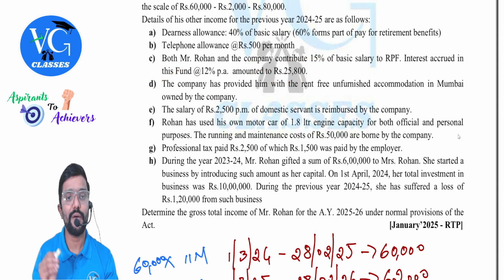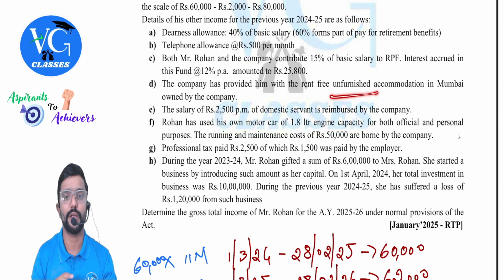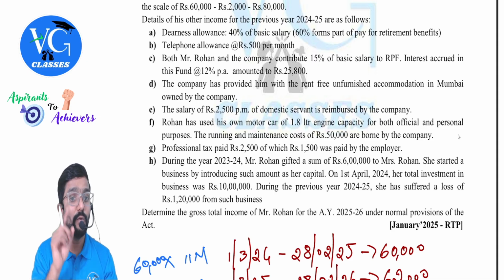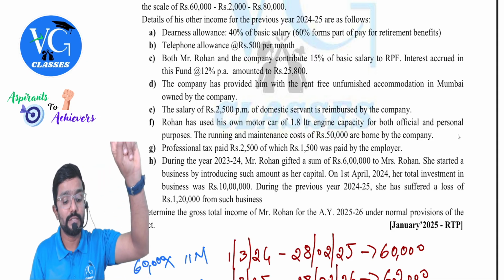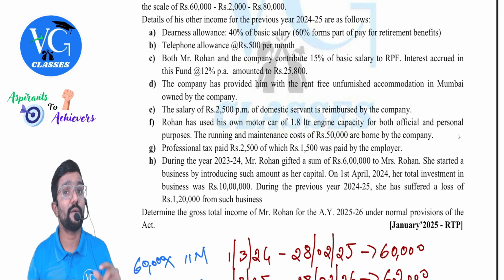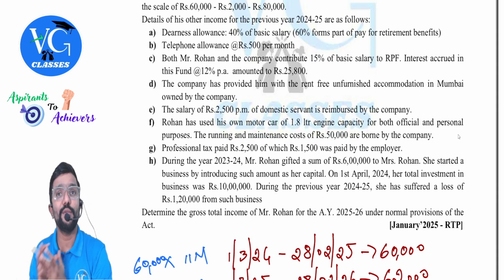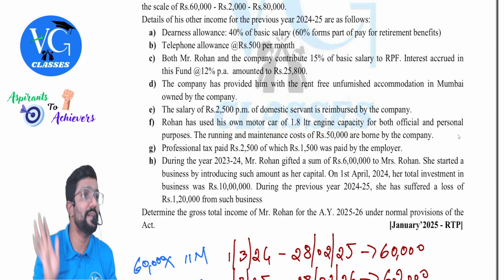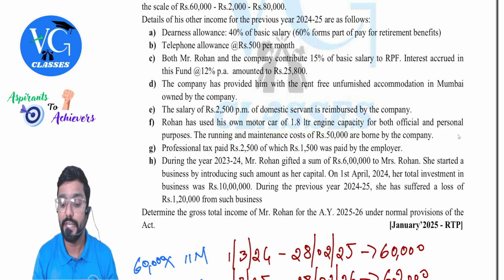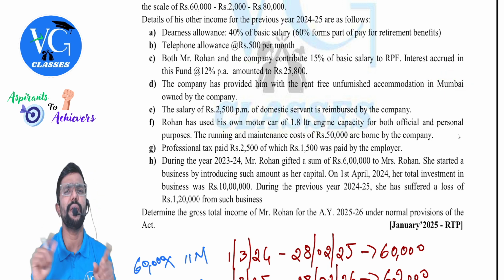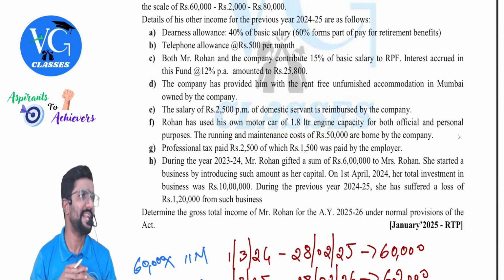The company has provided him with rent-free accommodation, unfurnished accommodation. Okay, no furniture. In Mumbai, owned by the company. Guys, whenever rent-free accommodation is provided, first you have to check who is the owner. The employer. When the employer is the owner, the population of the city will matter. Clear? Which city? Mumbai. Whenever it is a main city, consider population is more than 40 lakh.